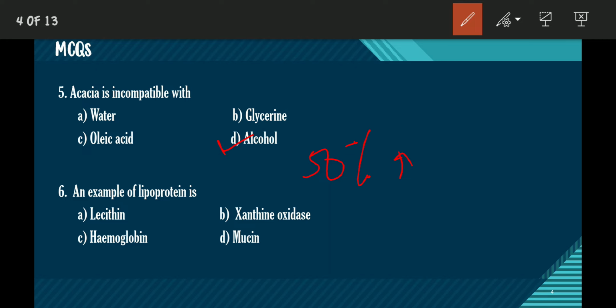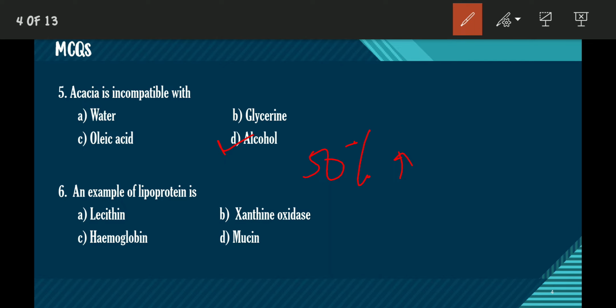An example of lipoprotein. Which of the following represents an example of lipoprotein? What is actually lipoprotein? These are soluble proteins that combine with lipids and fat, and this protein carries these lipids and fat to the blood plasma also. So lipoprotein plays a very important role in our human body.